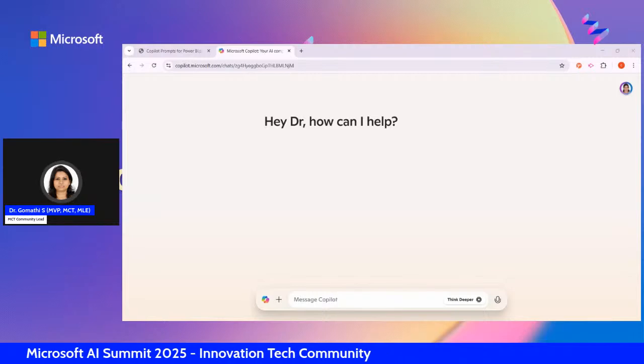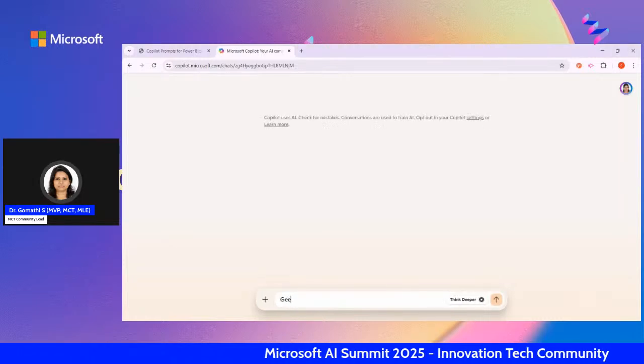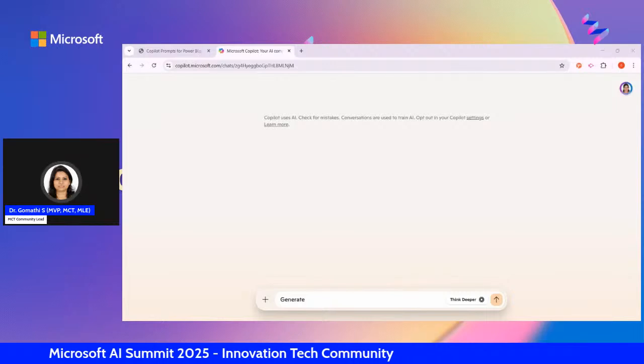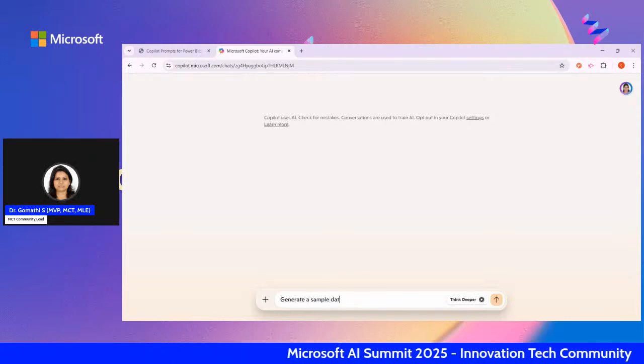So the very first task is we have to generate dummy data for Power BI, for the Power BI visualization, etc. So what I'll be typing is: Generate. This is the exact keyword for prompting. What I'm telling this Copilot is what you are going to generate. What are you going to generate? A sample data set.